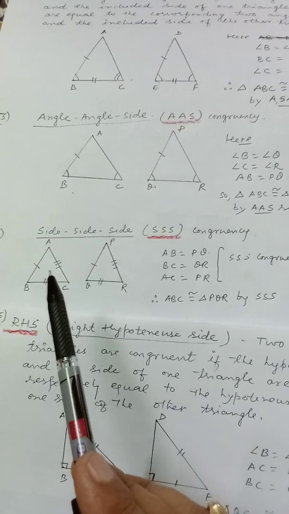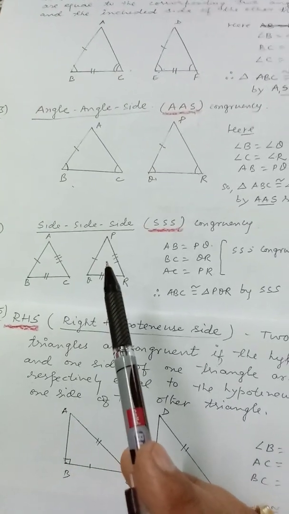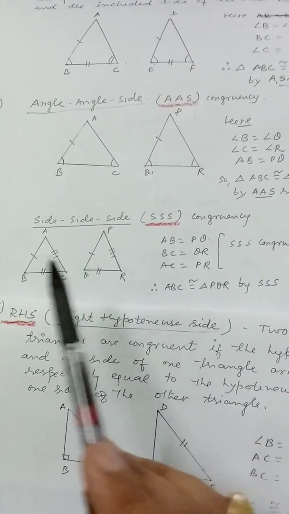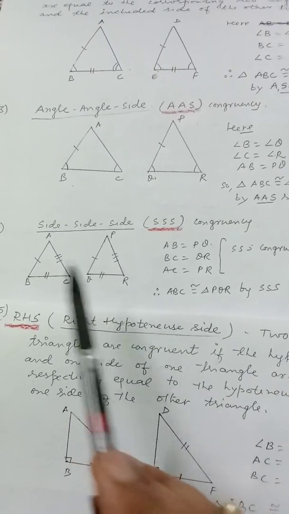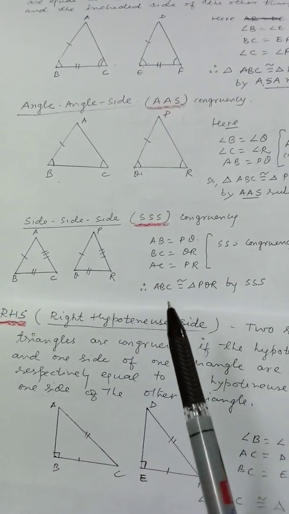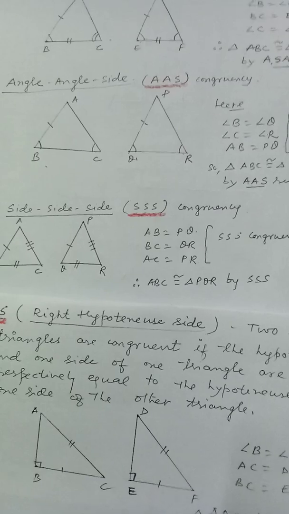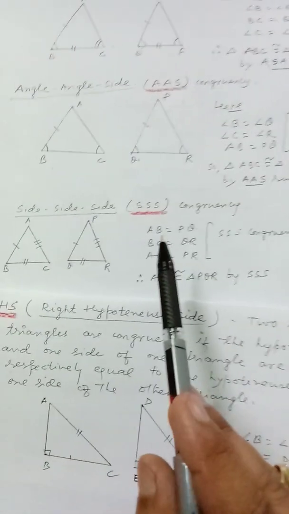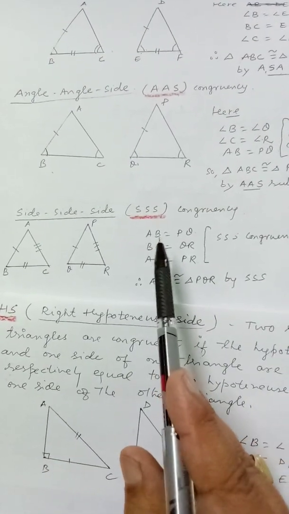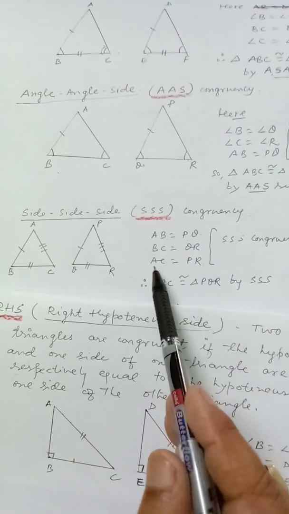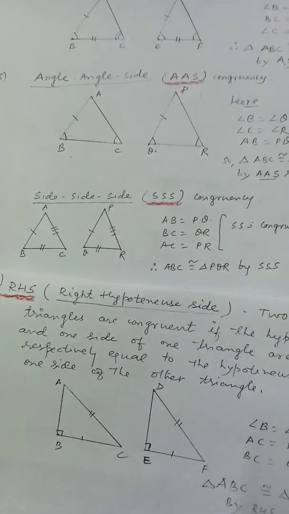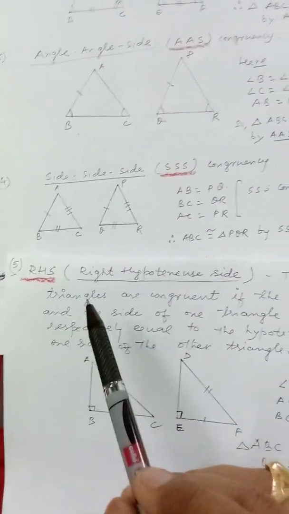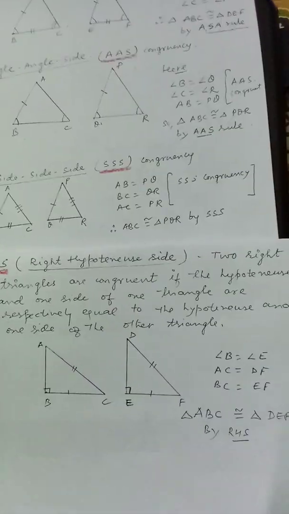So all three sides of the first triangle are equal to all three sides of the second triangle. So these two triangles are congruent by the SSS criteria. So this is the method of writing the congruency, that this side is equal to this side, and this is equal to this, so by SSS.